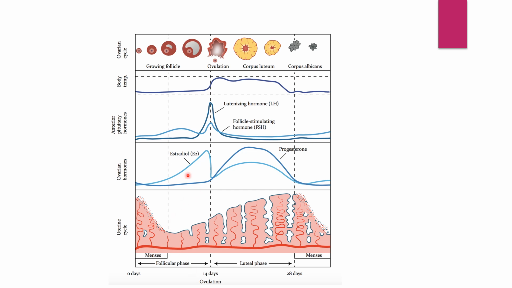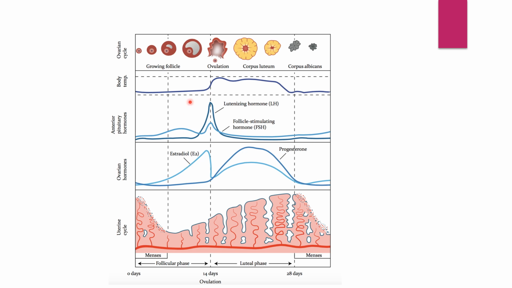Next, what happens over here? If you can see, the level of estrogen slowly increases. At the same time, progesterone level stays as it is, because till now no ovum is released, but the estrogen level is increasing. Next, the follicle stimulating hormone FSH level is slightly increasing, and this increase in FSH ultimately gives rise to secretion of estrogen by the ovary.